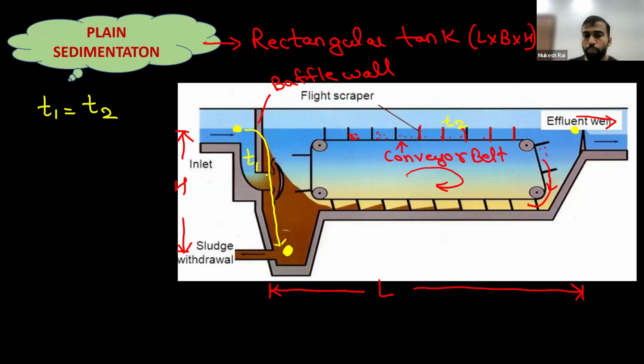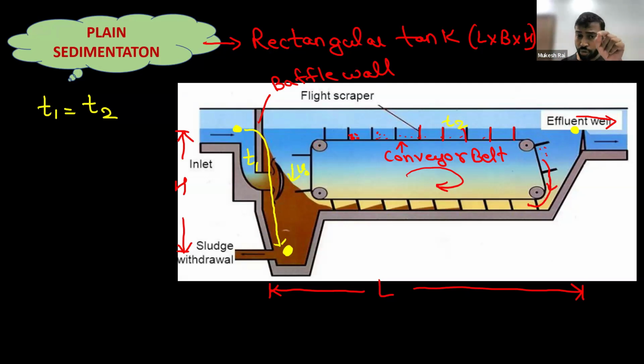Now when the particle travels in the downward direction from the inlet point to the bottommost point, the velocity acquired by the flowing water is V naught. That is the velocity of water in the downward direction, not the velocity of the particle, because we already know that the velocity of the larger grit particle during the sedimentation process is nothing but the settling velocity Vs. We had already determined that Vs will be equal to rho g d square upon 18 mu.